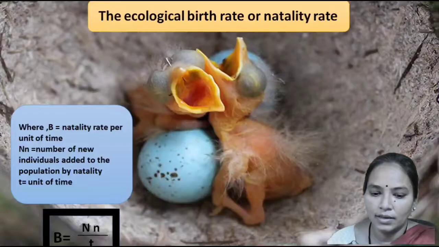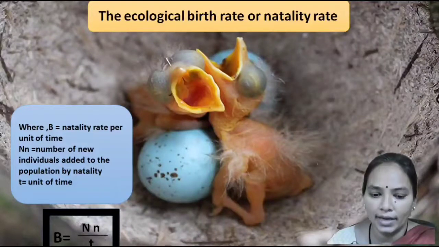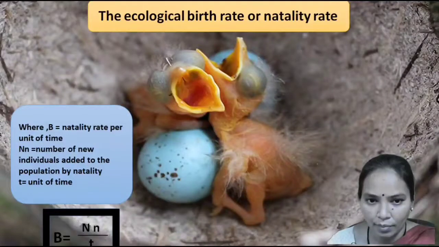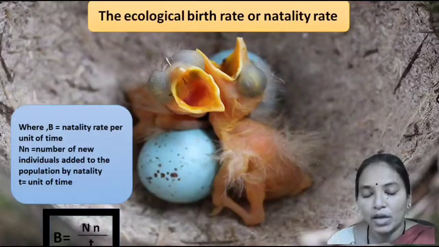Here we can see that the ecological birth rate or natality rate can be expressed by the formula B = ΔN/T, where B is the natality rate per unit of time, that is the birth rate per unit of time, ΔN is the number of new individuals added to the population by birth or natality, and T is the unit of time.